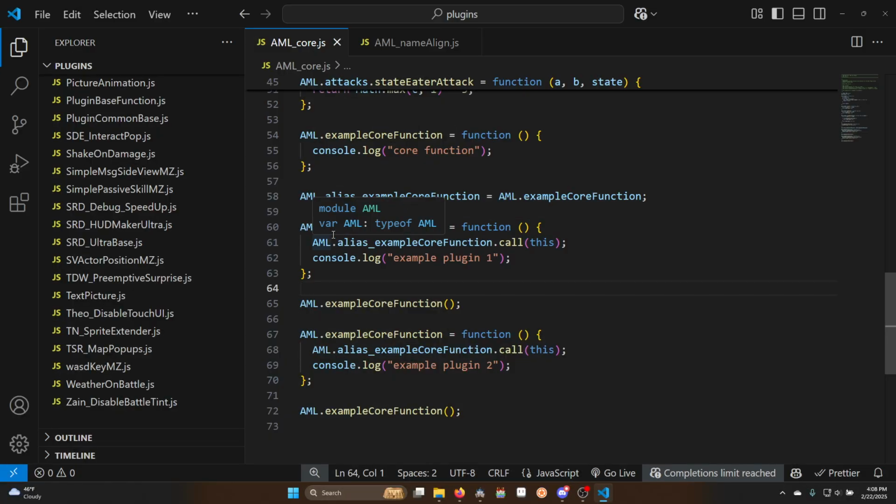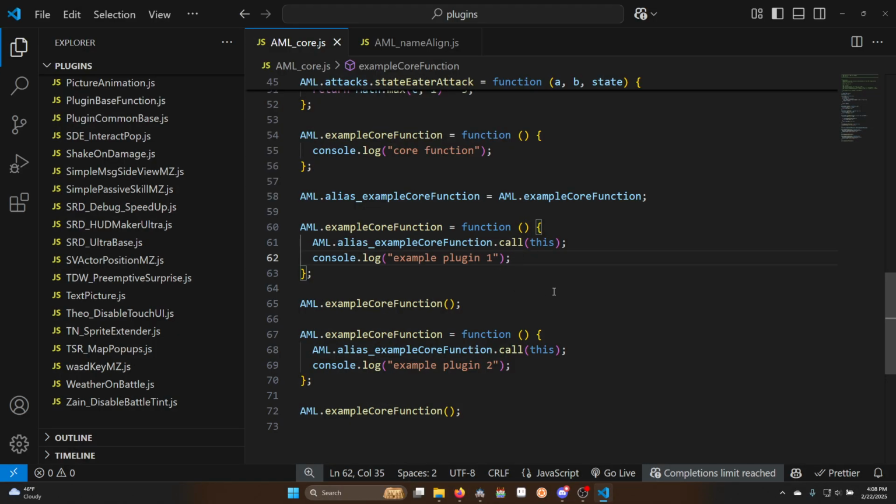Then the first thing we do with that is we call our alias. So now we have had it do the original core function through the alias. Then we add something else. We want it to log example plugin 1. So if this were working properly, we would see core function, then example plugin 1 log to our screen.